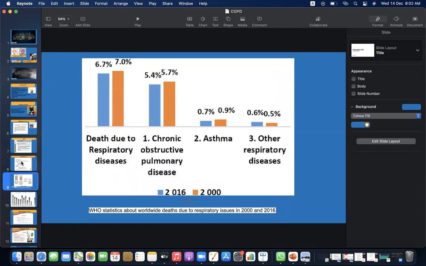So here's a diagram to show the statistics. These are WHO statistics about worldwide deaths due to respiratory issues in 2000 and 2016. Here it is shown that COPD is at 5.4% and 5.7%, and asthma 0.7% and 0.9%.